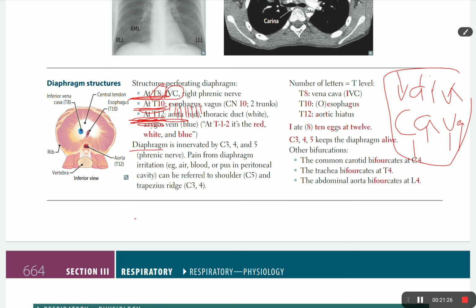The diaphragm is innervated by C3, 4, and 5, which is the phrenic nerve. Irritation of the diaphragm can be felt as pain in the shoulder, C5, and the trapezius ridge, C3 and 4. Other common bifurcations: the carotid bifurcation at C4, the tracheal bifurcation at T4, and the abdominal aorta bifurcation at L4. A lot of 4s.